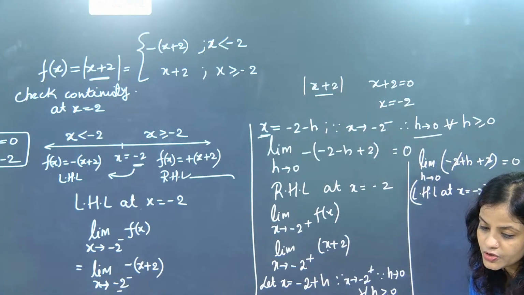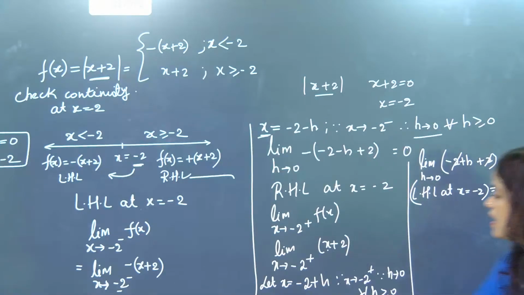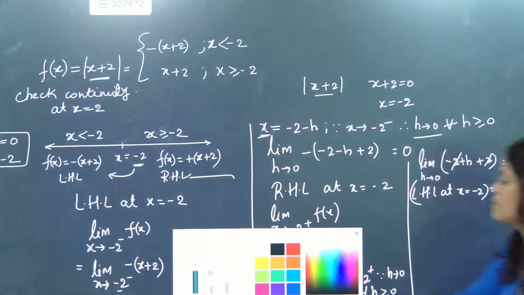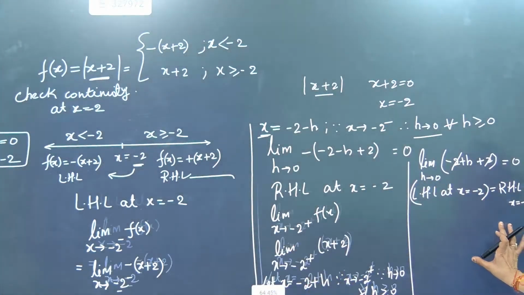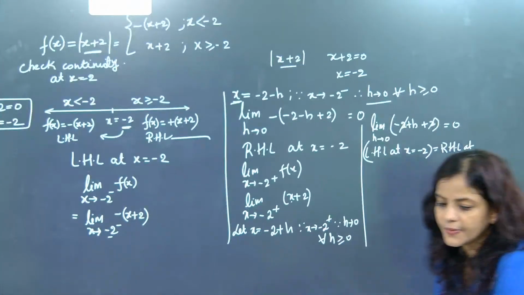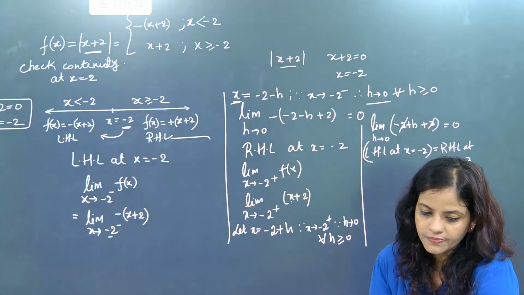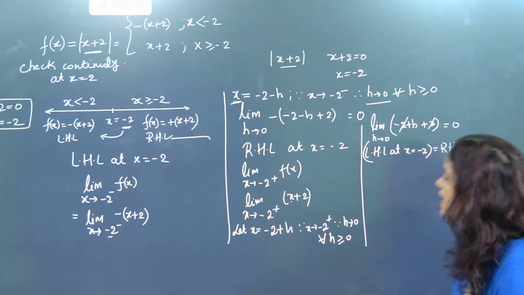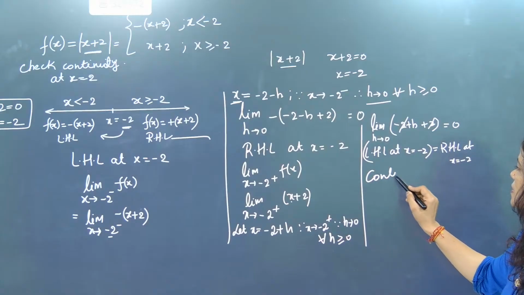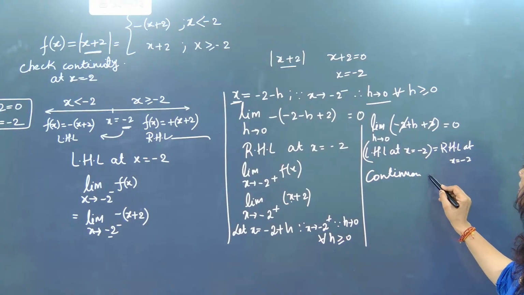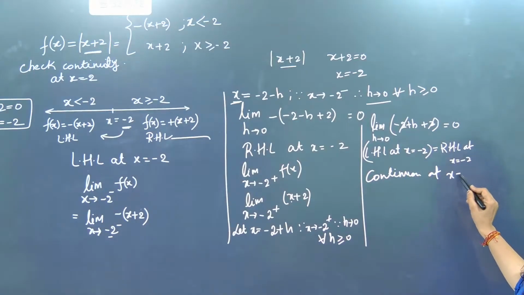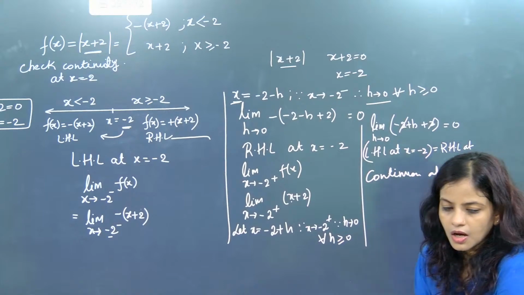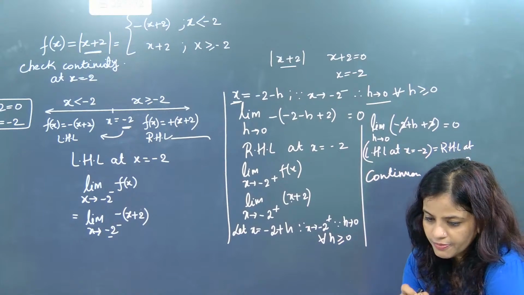That means what, beta? Again it is continuous. See, one thing always remember, in shortest way now I am going to explain. That means it is continuous at x equal to minus 2. One simple thing, please remember.